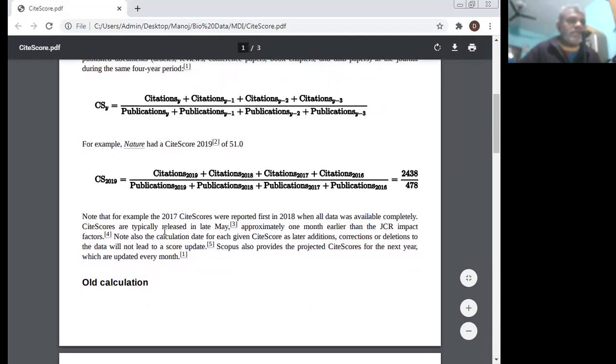Note for that example that the 2017 site score was reported first in 2019, when all data was available completely. Site scores are typically released in late May, approximately 1 month earlier than the JCR impact factors. Note also the calculation date for each given site score as a later addition. Corrections or deletions to the data will lead to a score update. Scopus also provides the projected site score for the next year, which is updated every month.